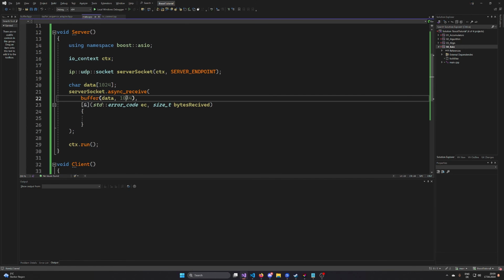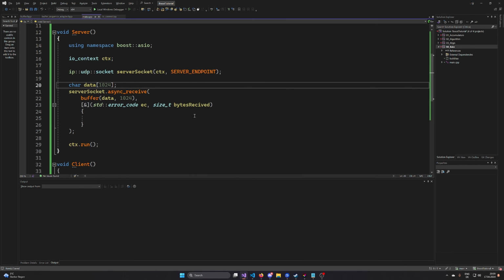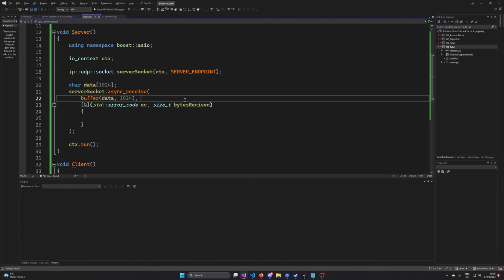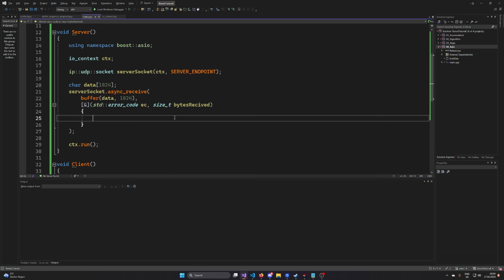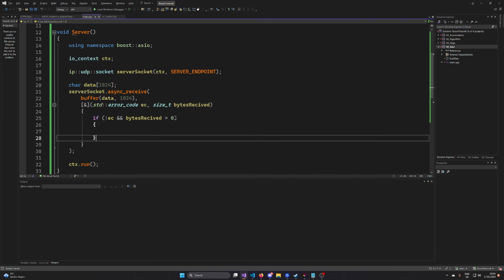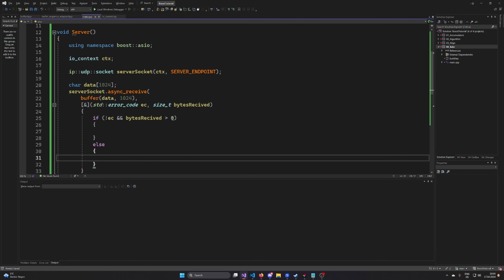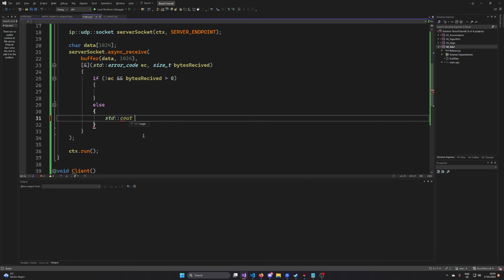We had a maximum specified in here, 1024 bytes, but how many bytes did we actually get? So the bytes received here. Now what I want to do is check if there is no error and that the bytes received is bigger than 0. So if there's no error and no bytes received, then I want to do something. If this happens, I'm just going to say error, so something went wrong here.